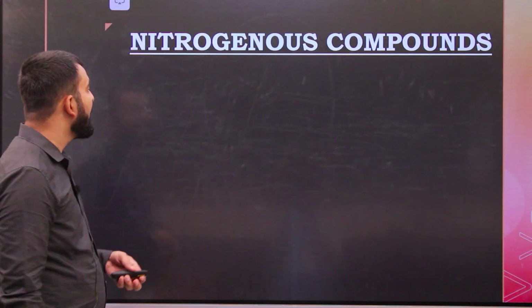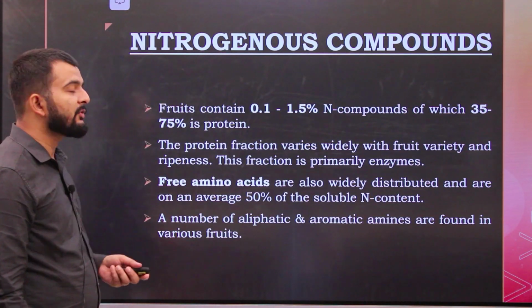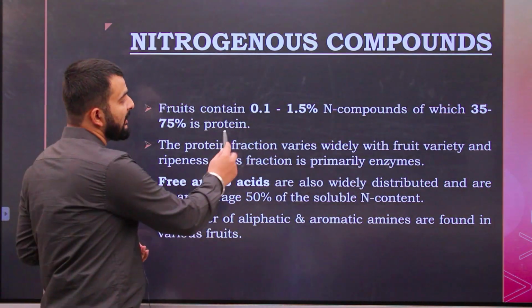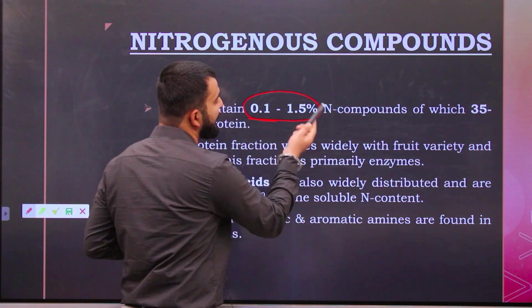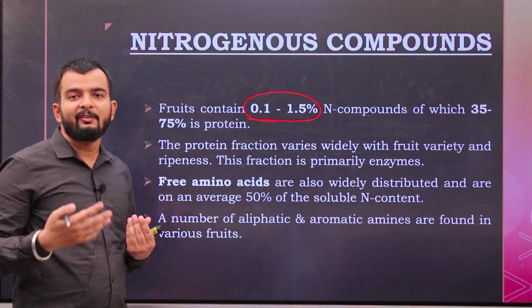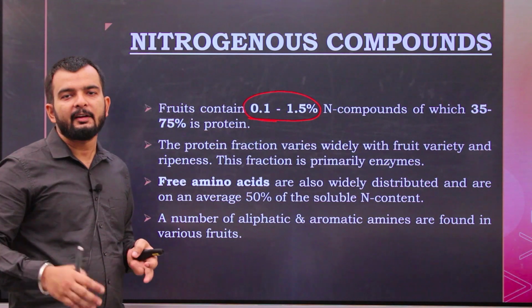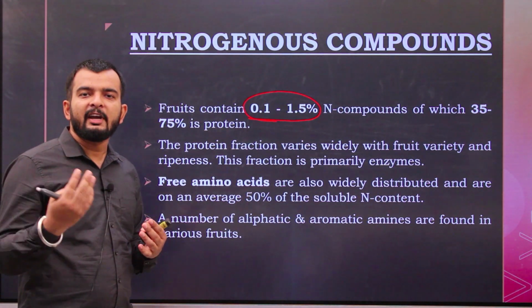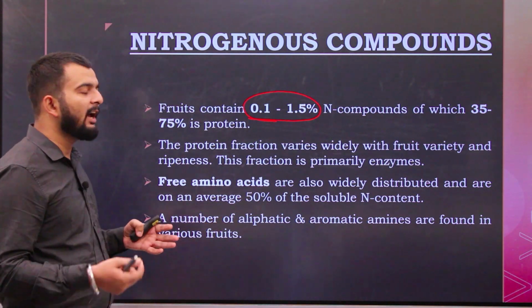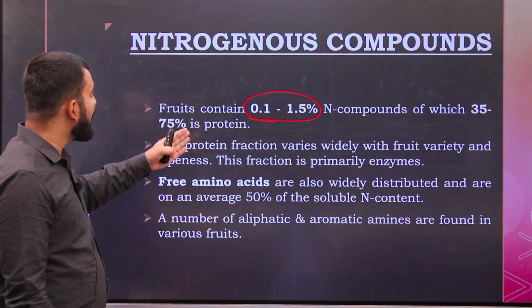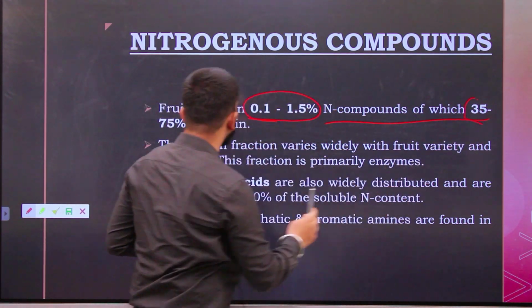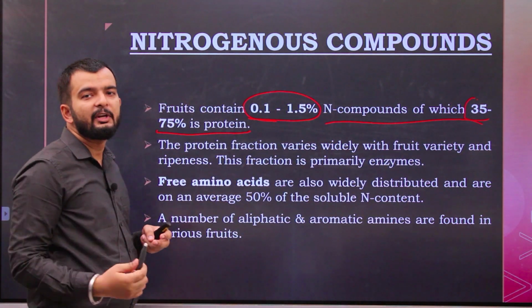Further, if we see nitrogenous compounds in fruit, again they are very low. It is around 1.1 to 1.5% nitrogenous compound. That is why we never eat fruit to get protein, right? Protein we get from other substances. Fruits are generally taken for their micronutrients and sugars. So the fruit contains very little nitrogenous compound, of which 35 to 75% is protein.